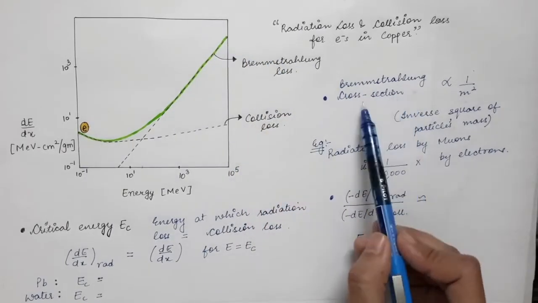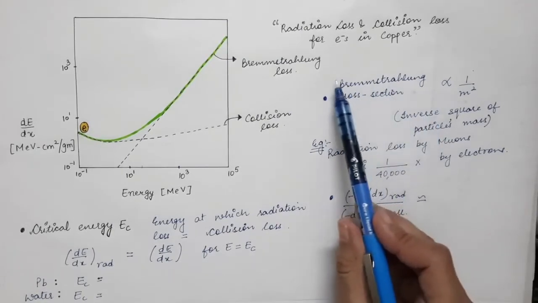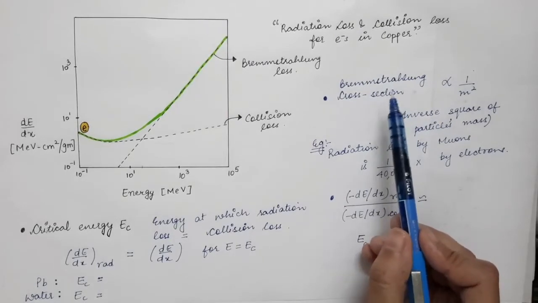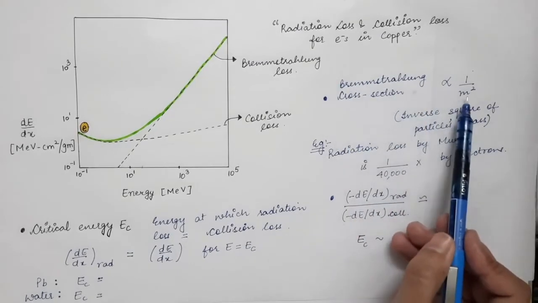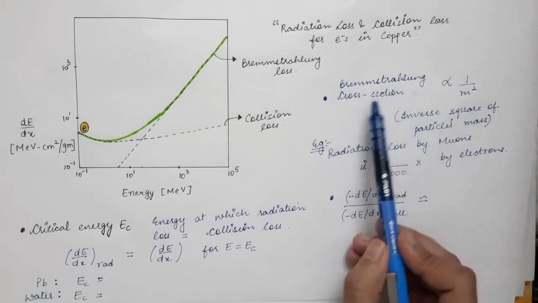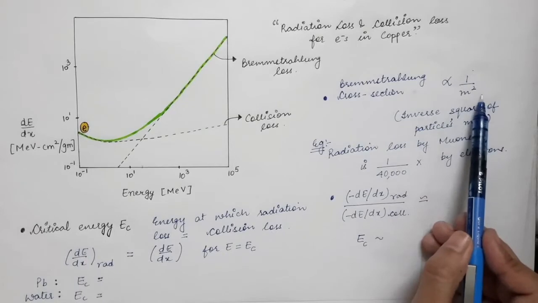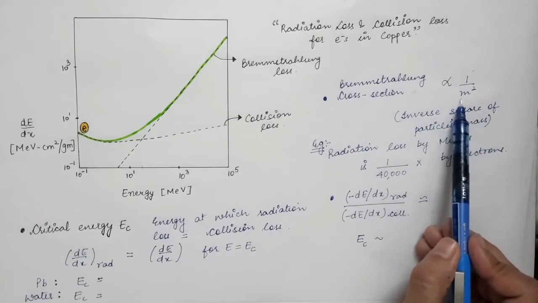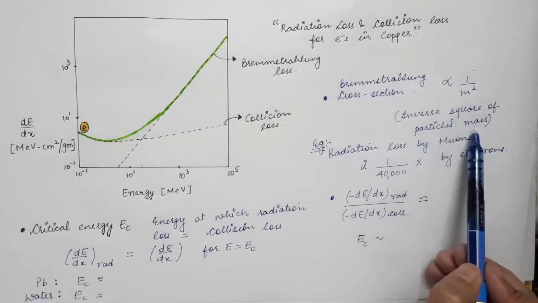So this Bremmstrahlung cross section, the probability of energy loss by the emission of radiations, is inversely proportional to the square of the mass of the incoming particle. So Bremmstrahlung cross section is directly proportional to 1 by m square, or you can say it is inversely proportional to square of the mass of the incoming particle. So it is inverse square of particle's mass.